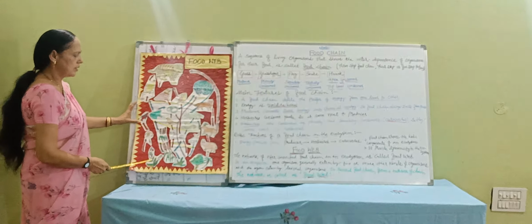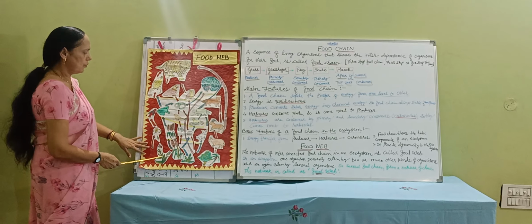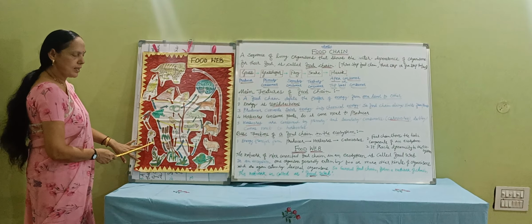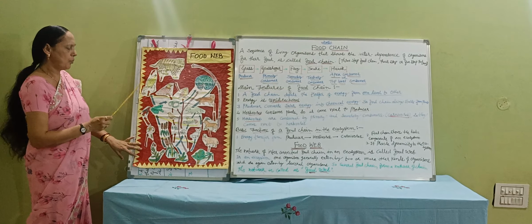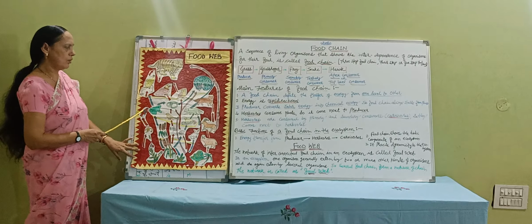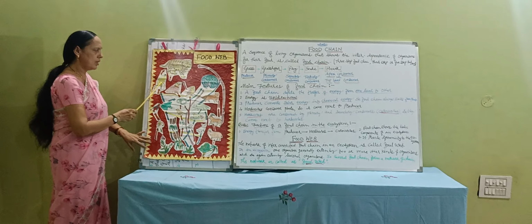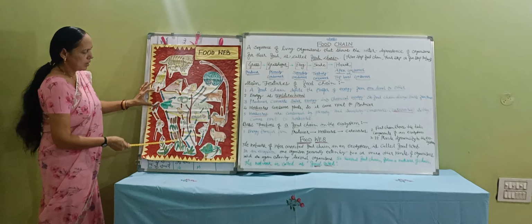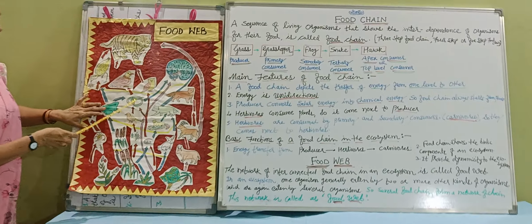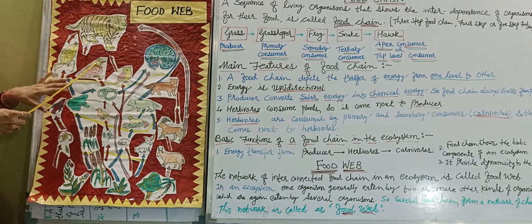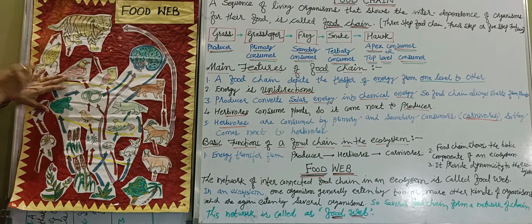Just for example, these are the plant producers. Now on the plants, the small insect is dependent. The scorpion is dependent on the insect. The fish is dependent on the scorpion. The crane is dependent on the fish, and the tiger or lion is dependent on the crane. In another way, on the producer, the frog is dependent. On the frog, the snake is dependent. On the snake, the hawk is dependent, and the hawk is eaten by the lion.